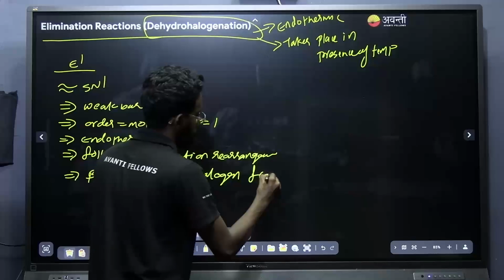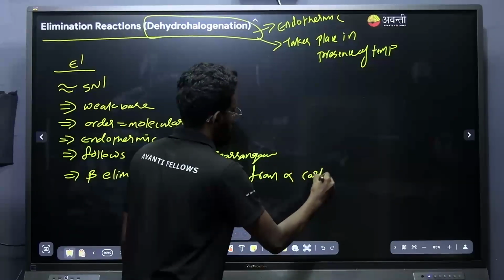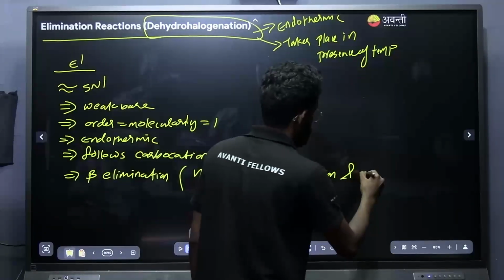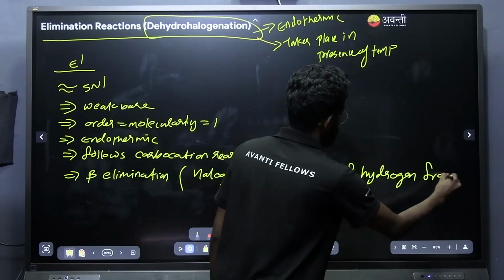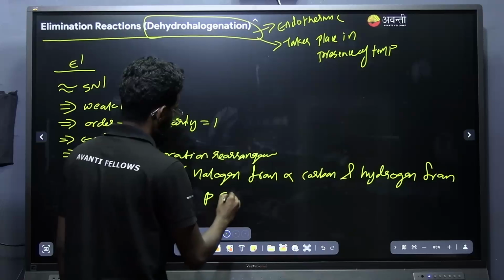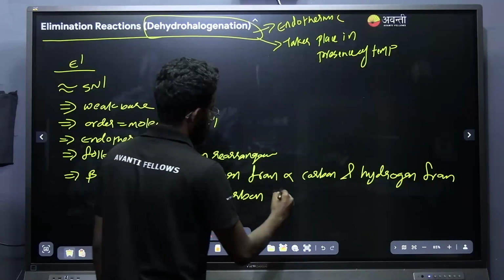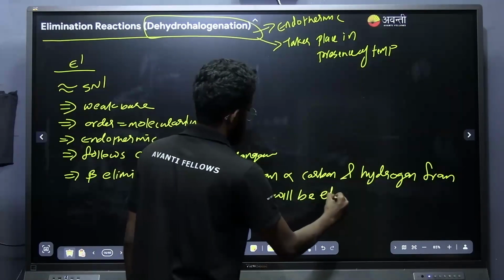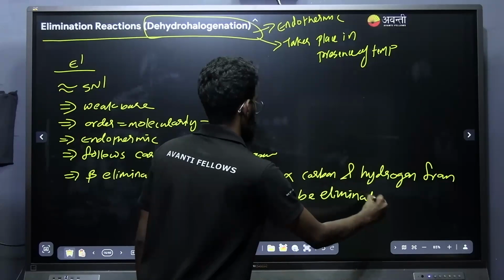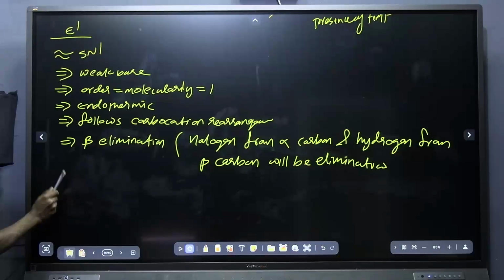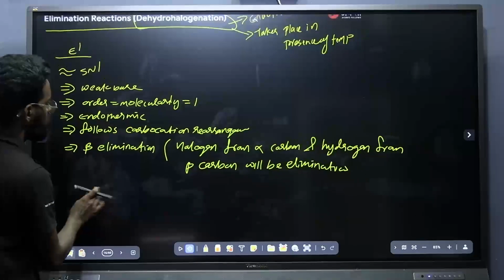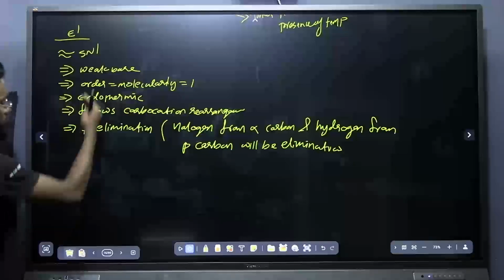Halogen from the alpha carbon and hydrogen from the beta carbon will be eliminating. Okay, this is the complete idea about the E1 reaction. Now we can go through the comparison.